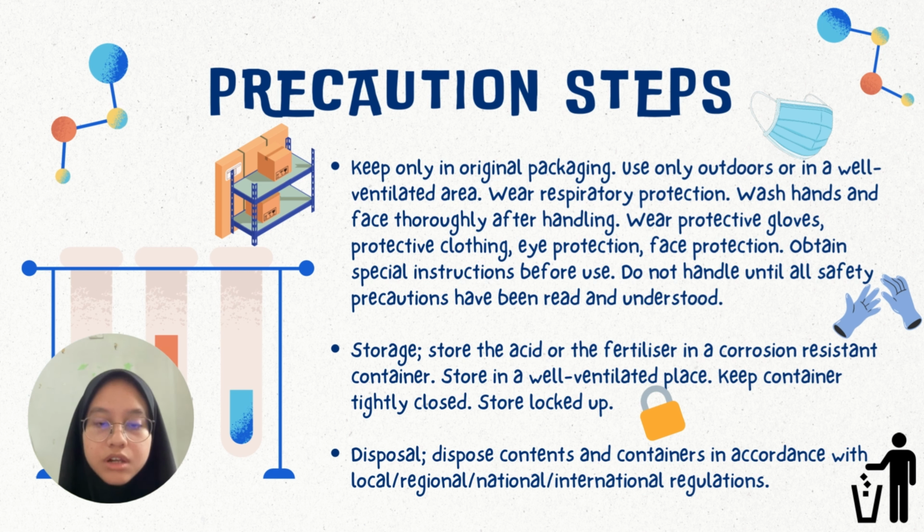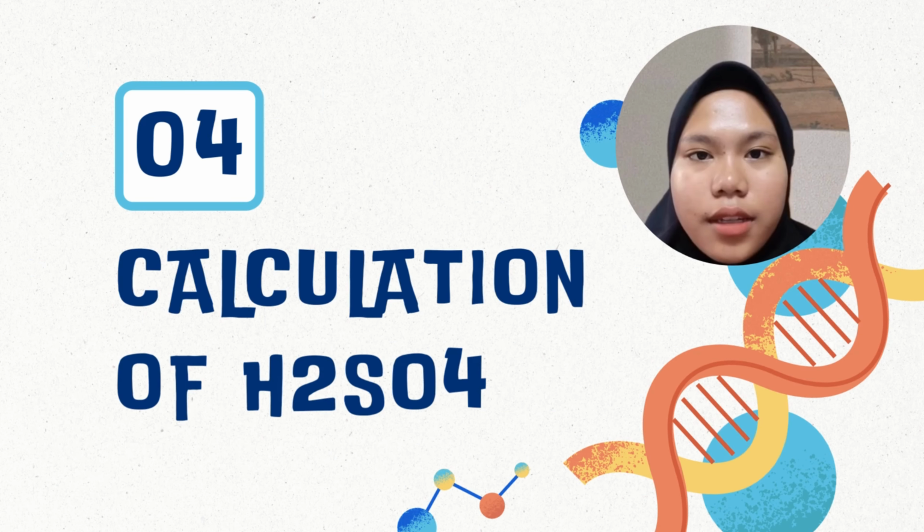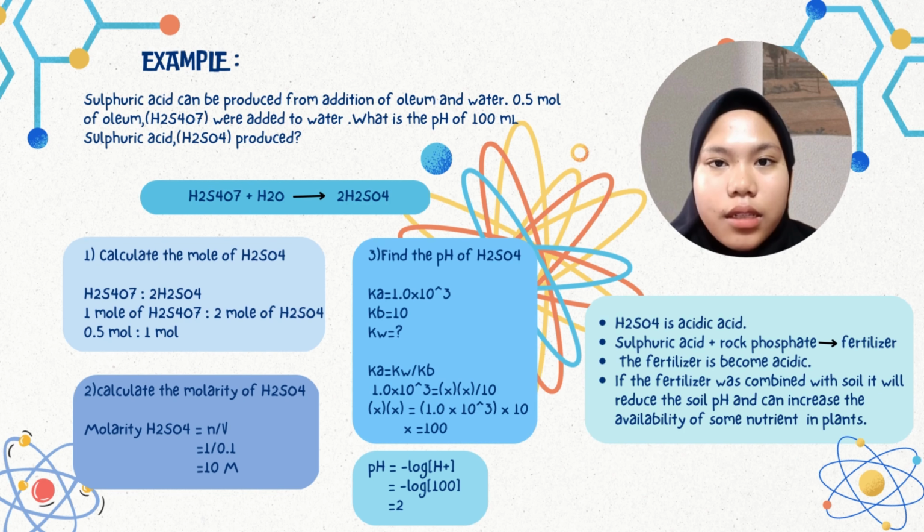Keep the container tightly closed and the store locked up. Dispose of contents and containers in accordance with local, regional, national, or international regulations. Next is the calculation of acid sulfate. This is an example of how to determine the right pH to make a good fertilizer.